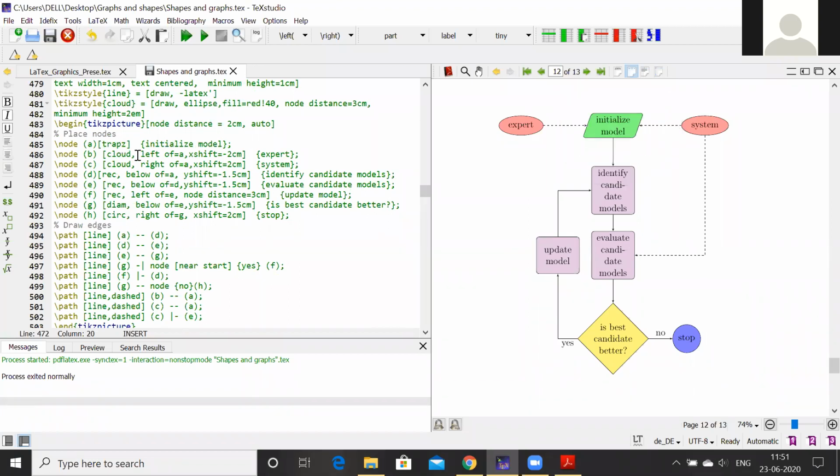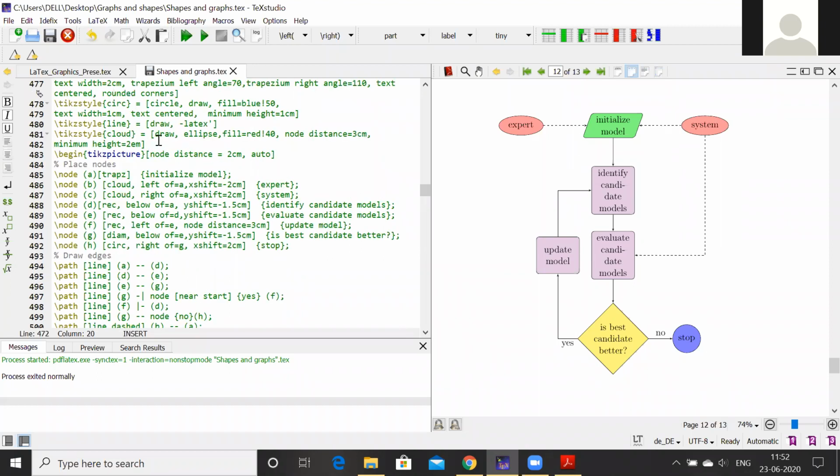Then this cloud. What do you mean by cloud? Cloud is draw ellipse, fill red, node distance 3 centimeter, minimum height 2 em. So I have used this as an ellipse. Wherever I use this cloud, it will give me the shape of an ellipse. Like this way. So cloud, and then these are the positioning of our nodes. That is left of A, xshift minus 2 centimeter. So this one, node B, this xshift is minus 2 centimeter to initialize model. So I have used minus 2 centimeter here.